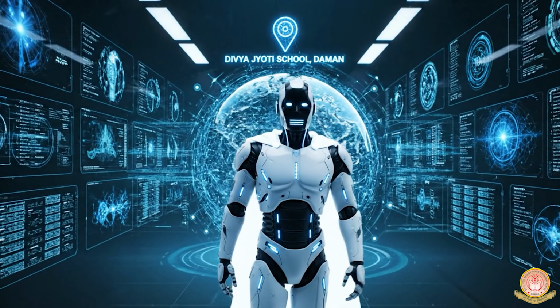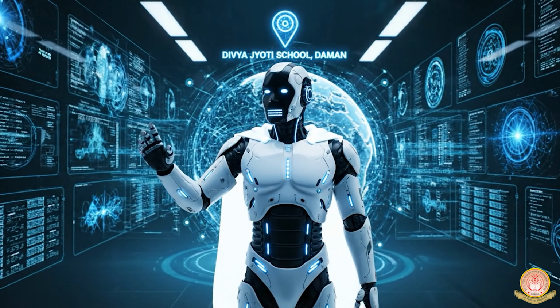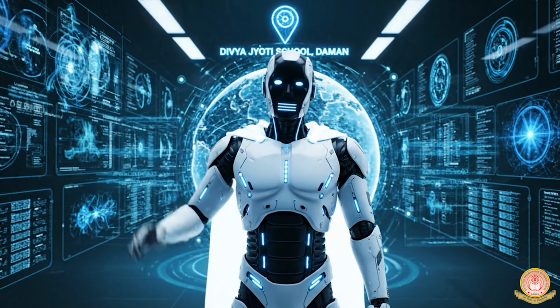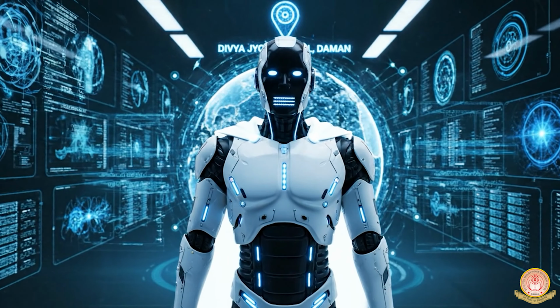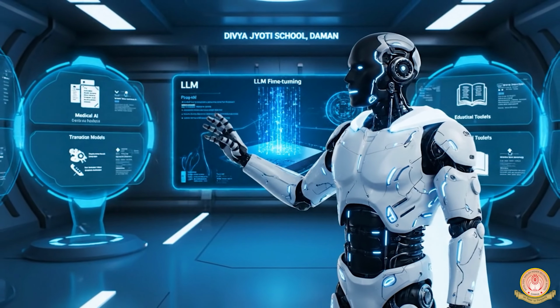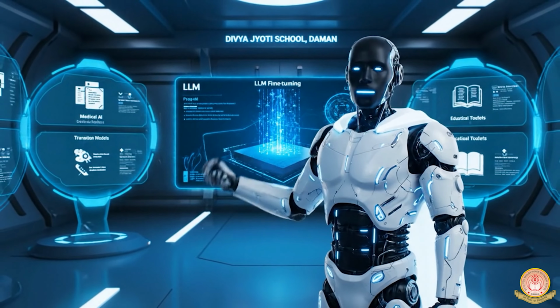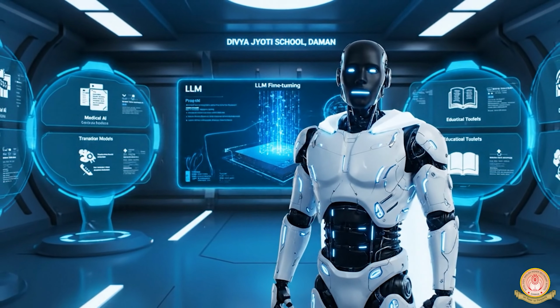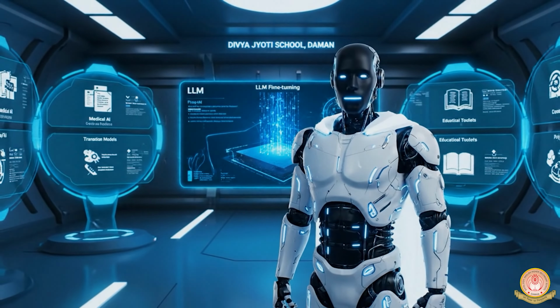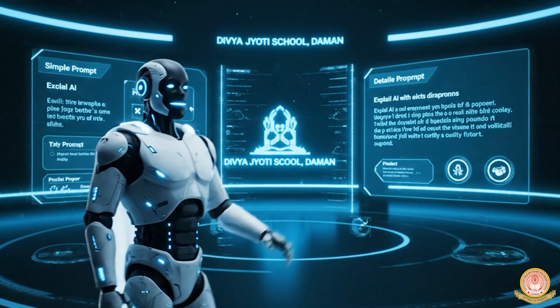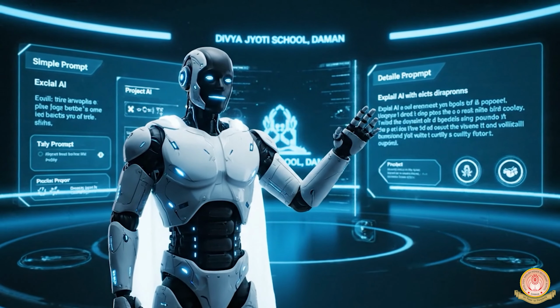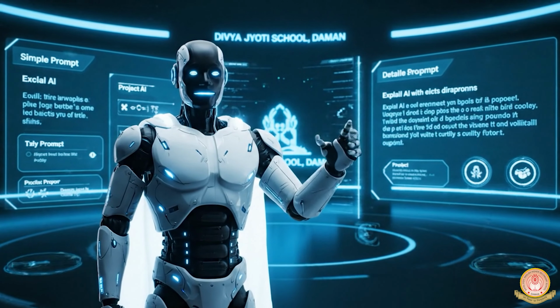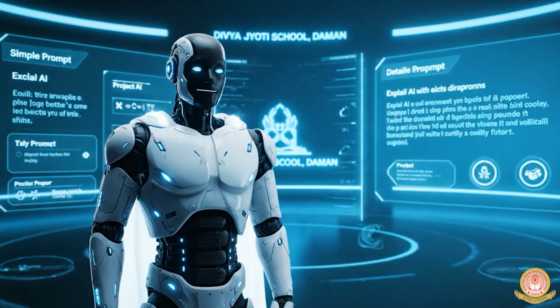LLMs are trained on massive datasets, learning patterns, and language rules to generate meaningful responses. Fine-tuning improves LLMs by training them on smaller datasets, making them smarter for specific tasks. Prompt engineering means giving clear, detailed instructions so AI can give better, smarter answers.